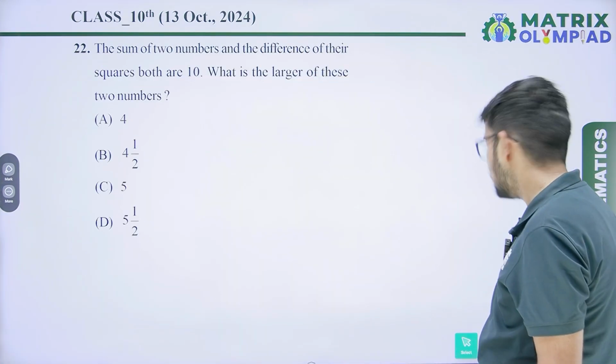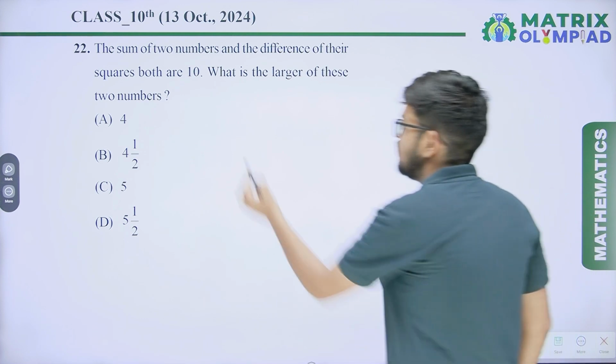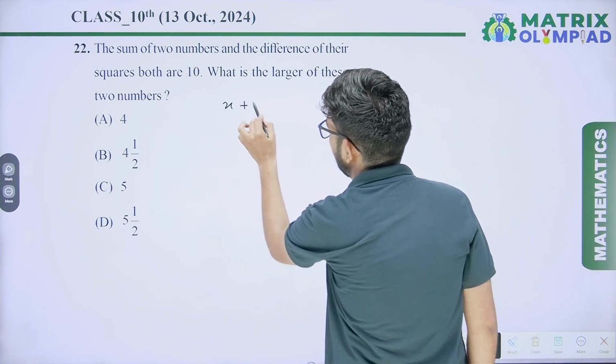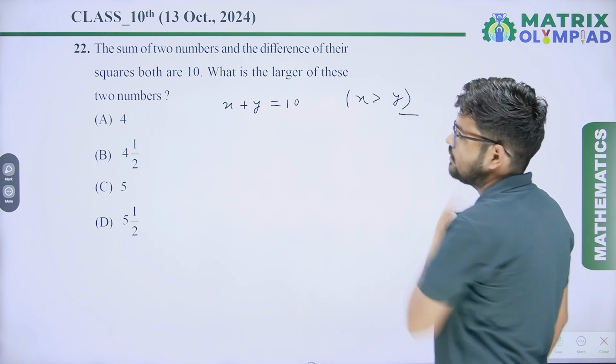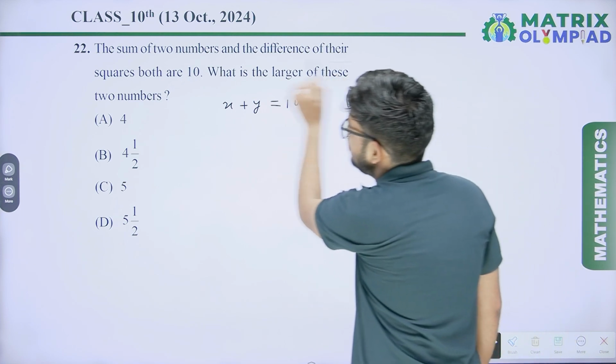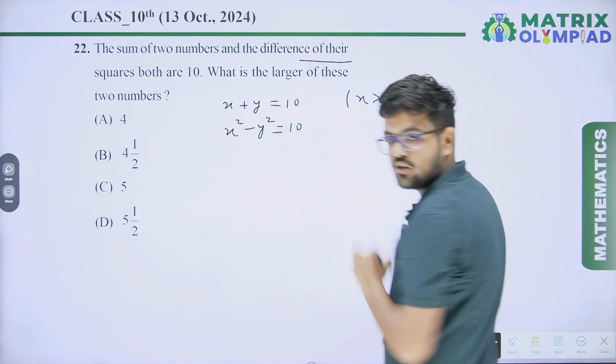Our second question, the sum of two numbers and the difference of their squares both are 10. Assume x plus y equal to 10 such that x is greater than y, and the difference of their squares, x square minus y square, is 10 also.